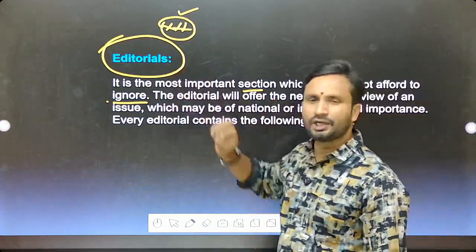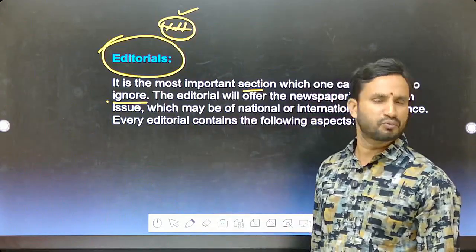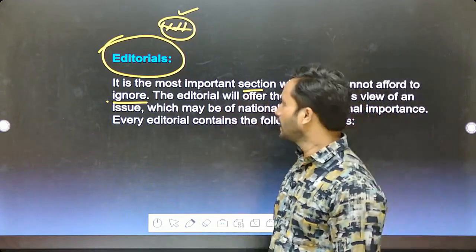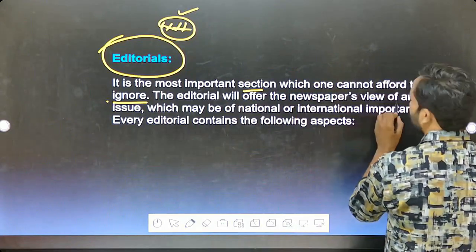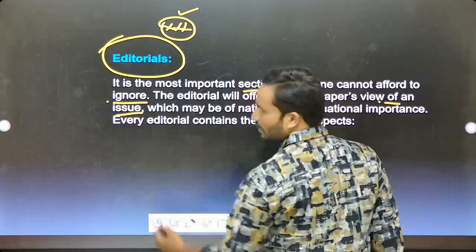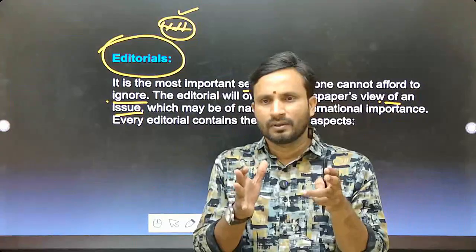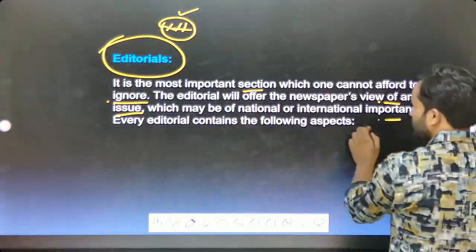You must read these editorials. Good information will be given in editorials. Pros and cons, everything about the issue will be discussed in detail. The editorial will offer the newspaper's view of an issue. So if any incident has happened, a report is given on that particular incident, and an overview will be given, which may be of national or international importance.